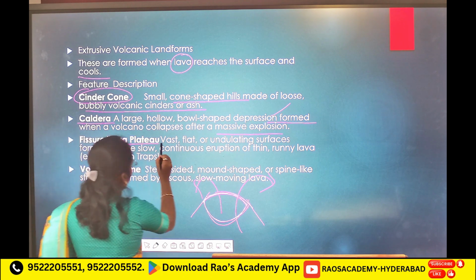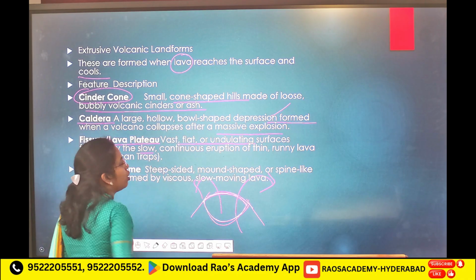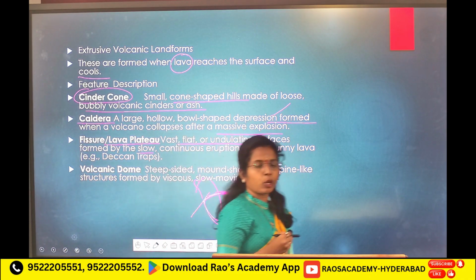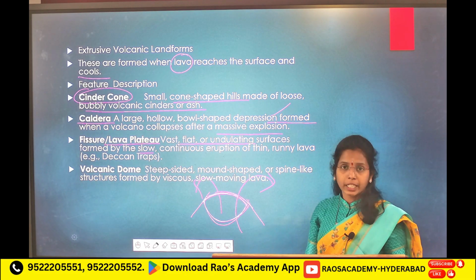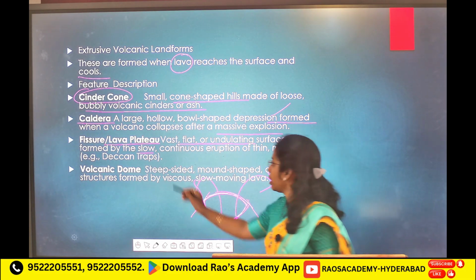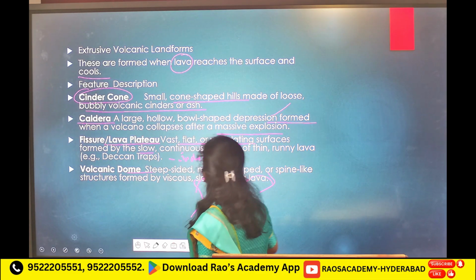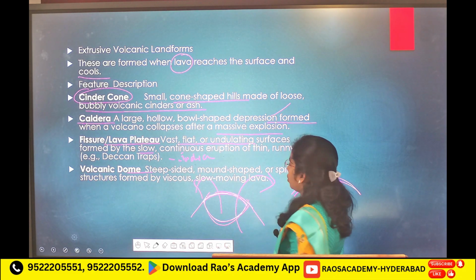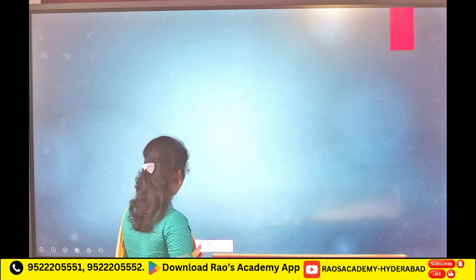Fissures or lava plateau, vast flat and undulating surfaces formed by the slow continuous eruptions. Because of the slow continuous eruptions, we will see lava plateau. Deccan traps, best example, Deccan traps in India. Next, volcanic domes. Domes we have already. Now we will discuss few MCQs.